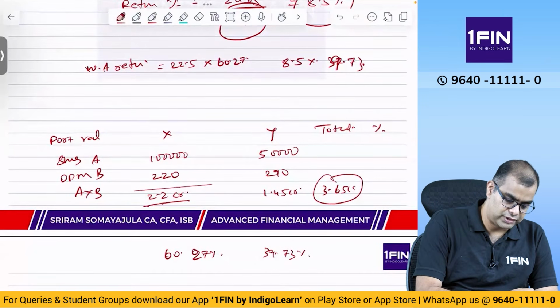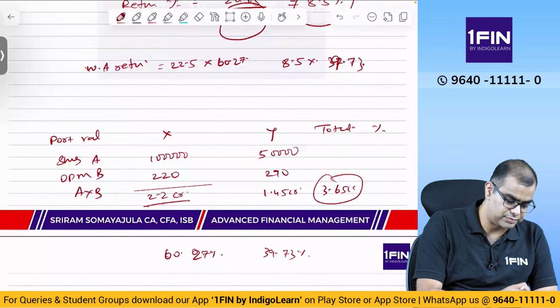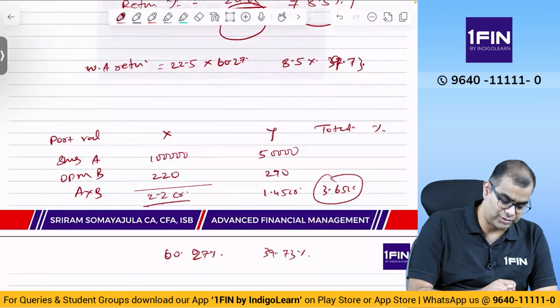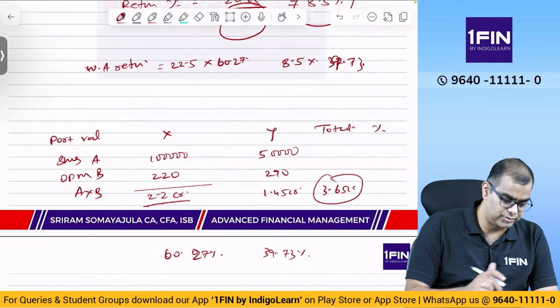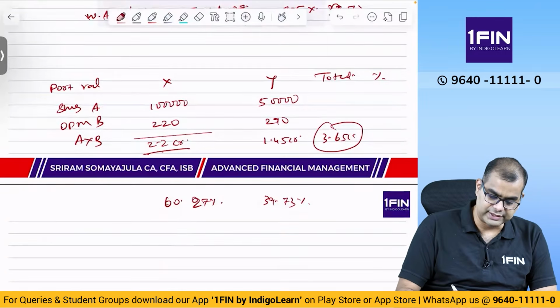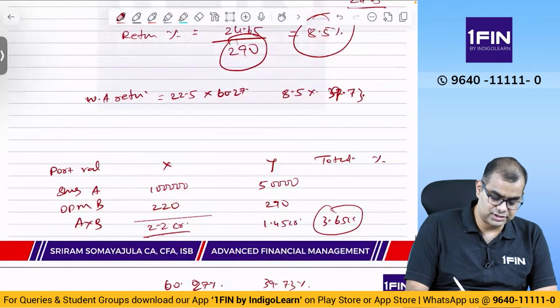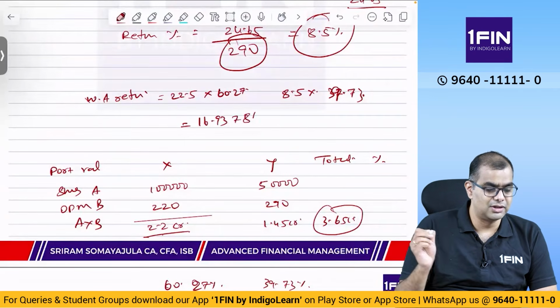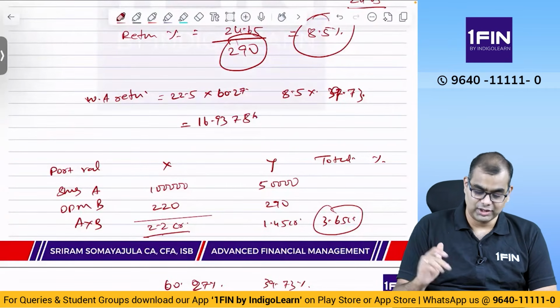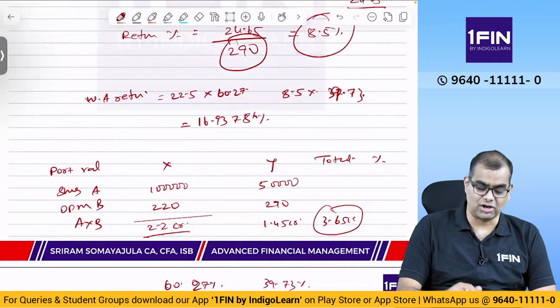So 22.5 into 60.27%, you will get 13.56. M plus 8.5 into 39.73%, I'll get 3.37. I'll again do M plus, memory recall, you will get 16.9378. Now this is a slightly longer working.